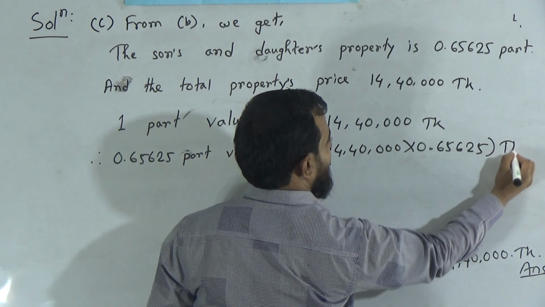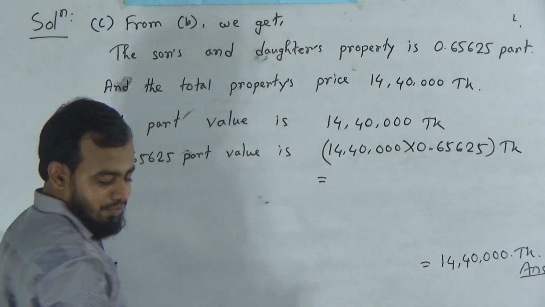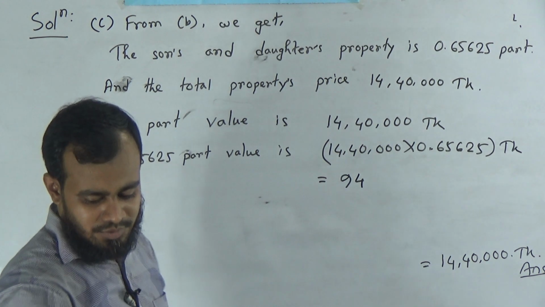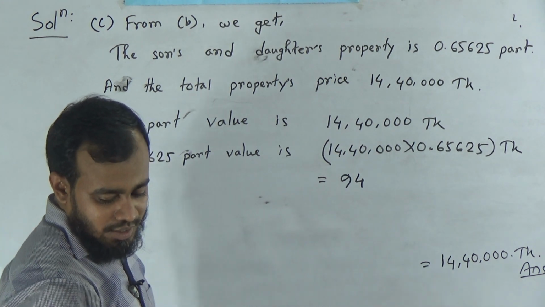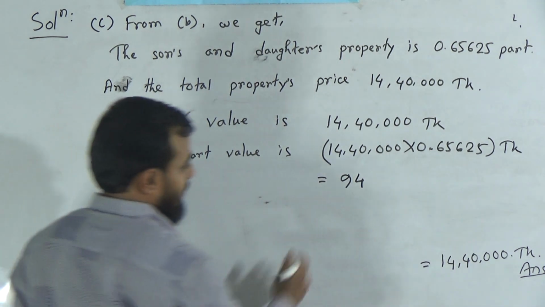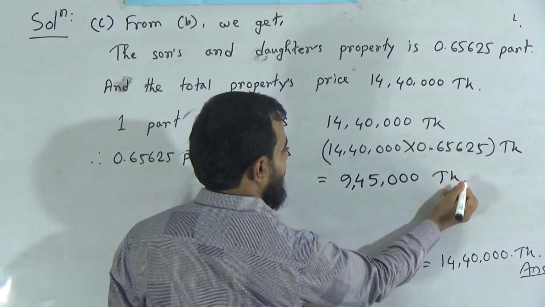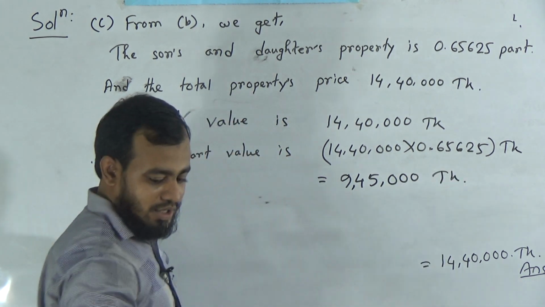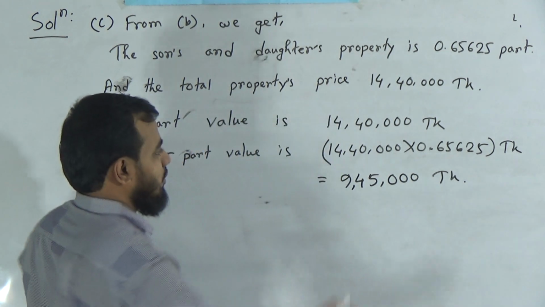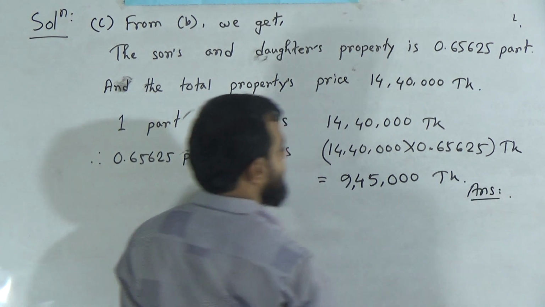You can multiply these two and you will get 9,45,000 taka. It's a simple calculation, so you can use a simple calculator to solve this multiplication.